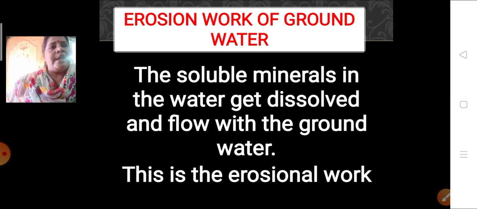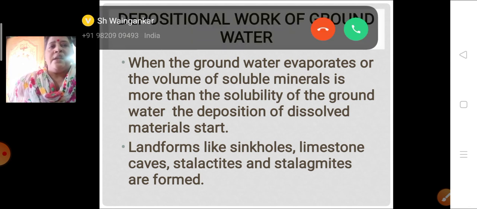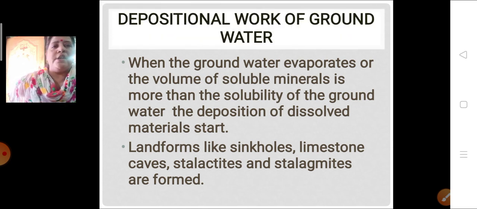At times what happens? This water gets evaporated, or the volume of soluble mineral is more than the solubility of the ground. In such a condition, the deposition of dissolved material starts over there. It gets deposited over there only. Because of this deposition, landforms are formed like sinkholes, limestone caves, stalactites and stalagmites. These are the various landforms formed because of the depositional work of the groundwater.